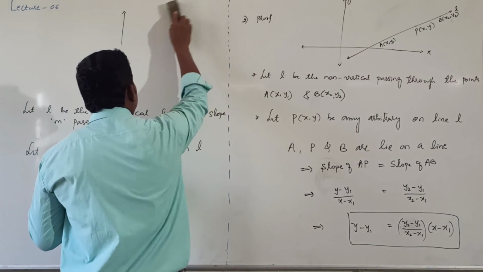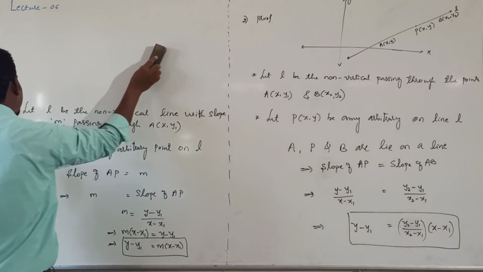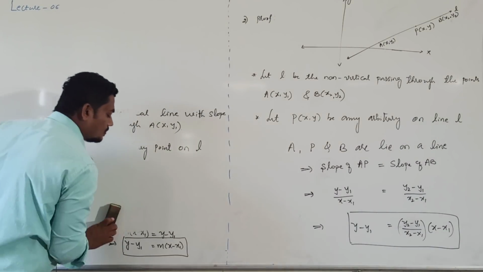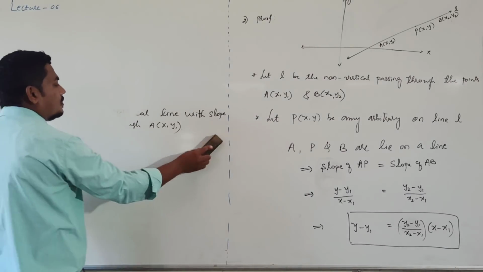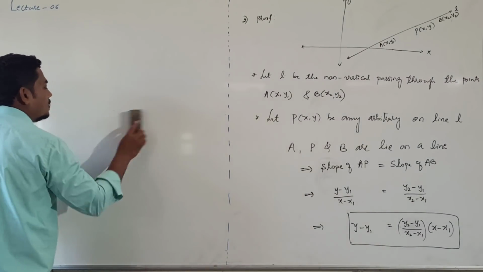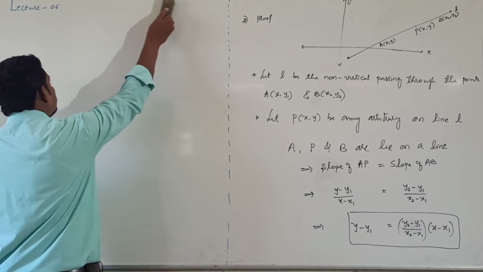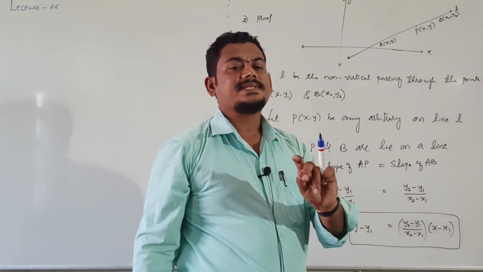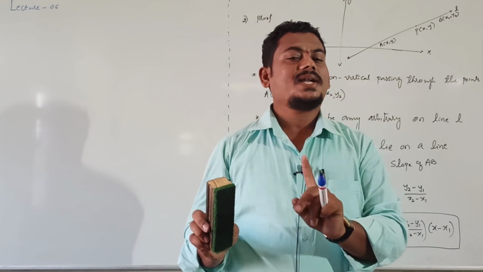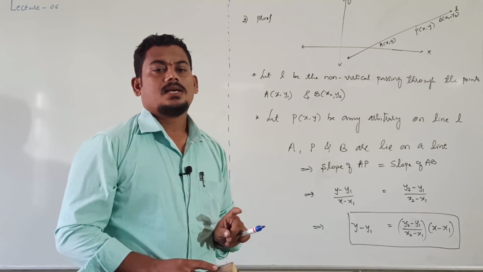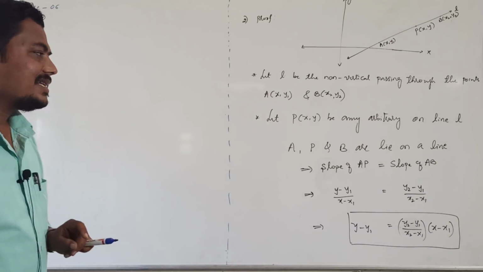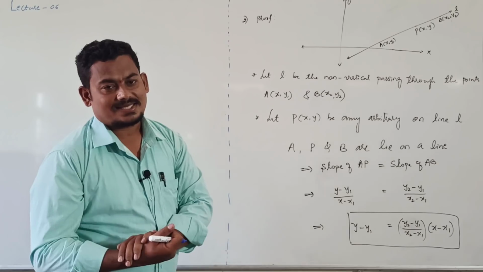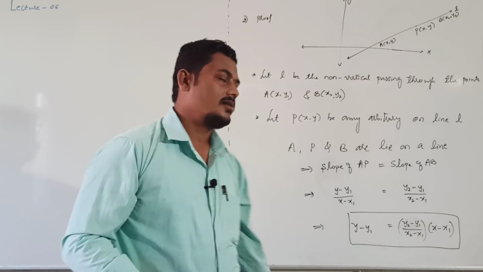Next one, slope intercept form. Right? Next, slope intercept form. Intercept and its slope. Then what is intercept? Shifting of the line on the x-axis or on the y-axis is nothing but intercept.